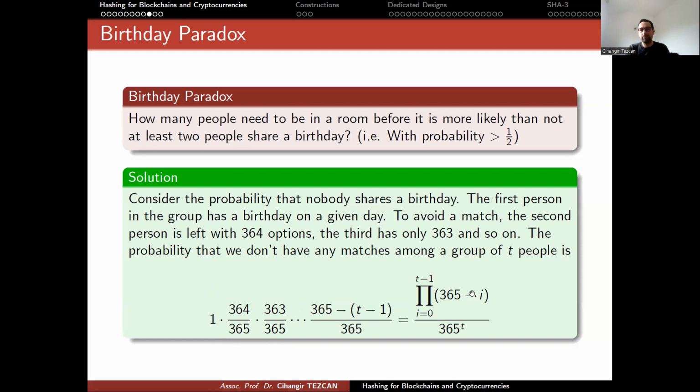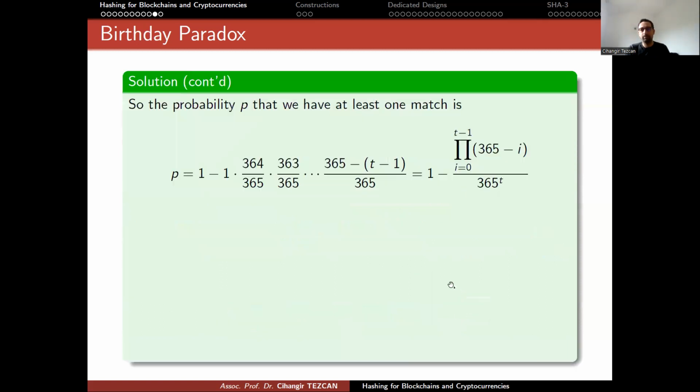So if there are 3 people in the room, the probability is as follows. This is the probability that they don't share a birthday. If you take 1 minus this value, then it will be the probability that they share a birthday, at least 1 match, okay? So the question is, when is this probability 1/2?